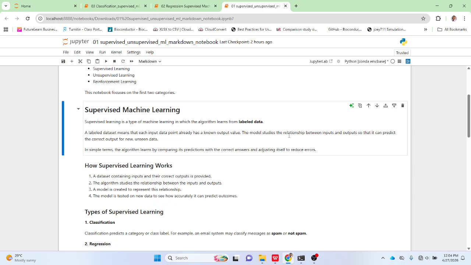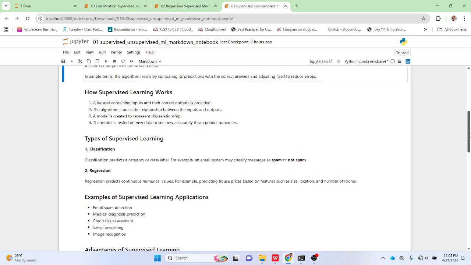So that is what we call supervised data, labeled data, and the type of machine learning we use there is supervised machine learning. All right. Now, how supervised machine learning works, I'll be skipping because I'm going to drop this so you can get the material and read through.